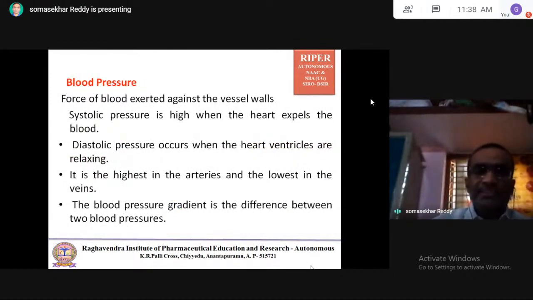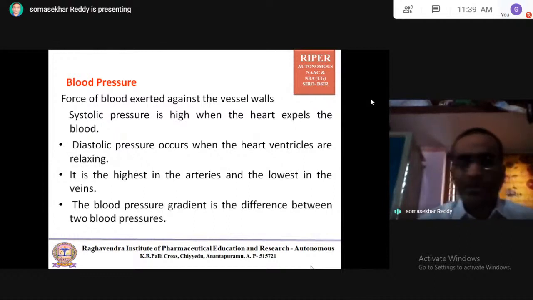Blood pressure is the force of blood exerted against the vessel walls. There are two types of pressure: systolic pressure and diastolic pressure. Systolic means contraction. Systolic pressure is always high when the heart expels the blood.